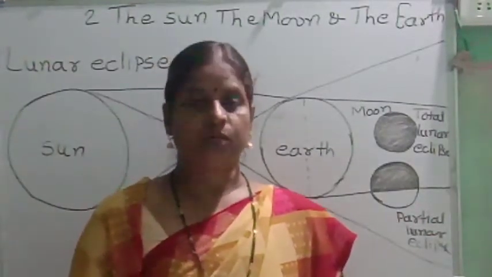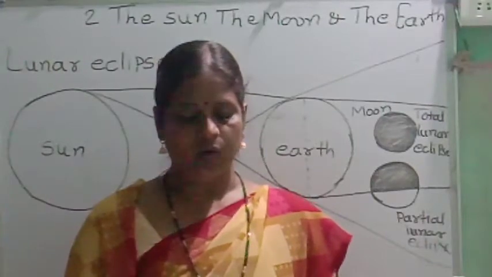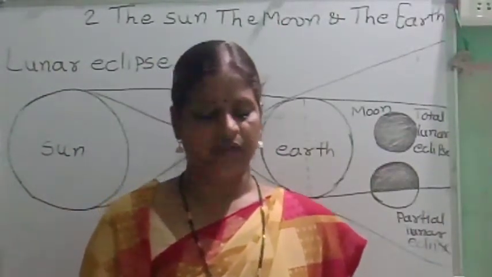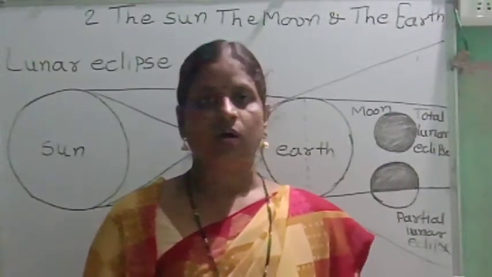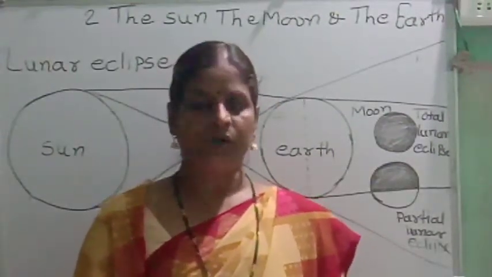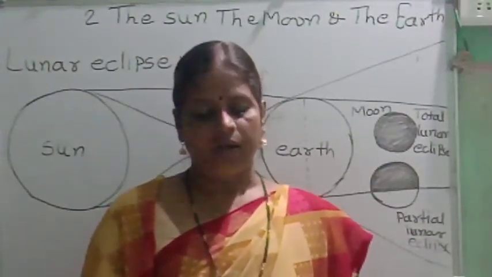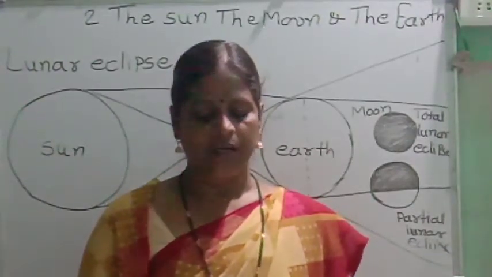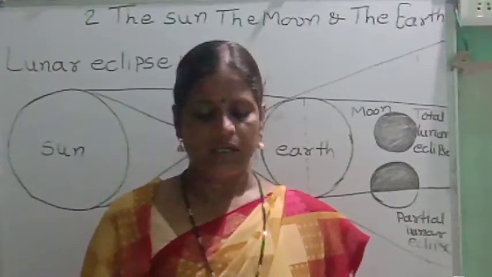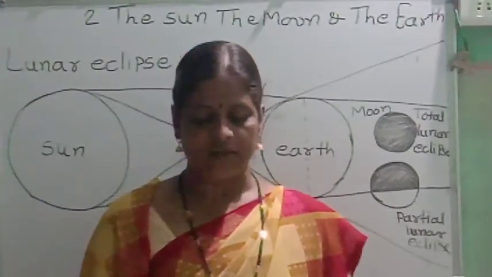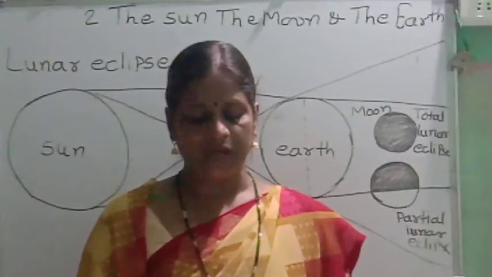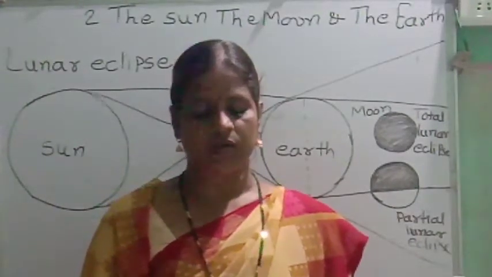Characteristics of solar eclipse. A solar eclipse occurs on a new moon day but not on every new moon day. If and only if the sun, the moon and the earth are in the same plane and fall in one line, the solar eclipse occurs.